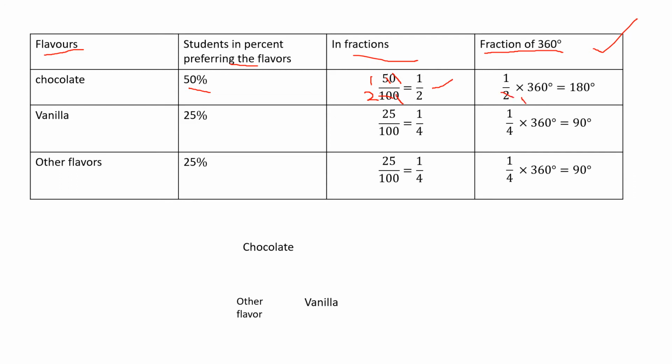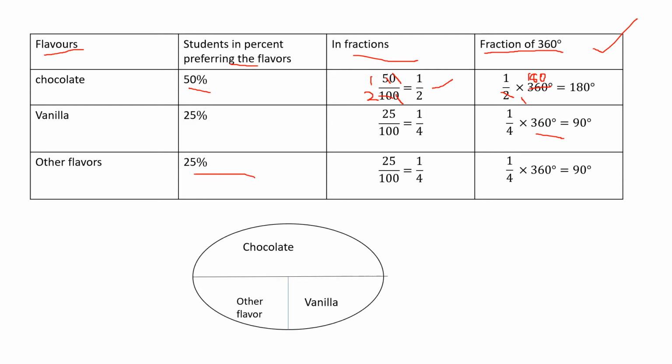Like this you can cancel it. 1, 2 is 2. When you divide, you will be getting 1, 2 is 2, then 8 2s are 16. Okay, you can cancel it and write it. Like this, you cancel it and find the answer. Then do the same for vanilla, 25%, right? 25 divided by 100, cancel it, you'll be getting 1 by 4. Then 1 by 4 into 360, cancel it, you'll be getting 90. The same answer we'll get for the other flavors also, because they are also 25%.